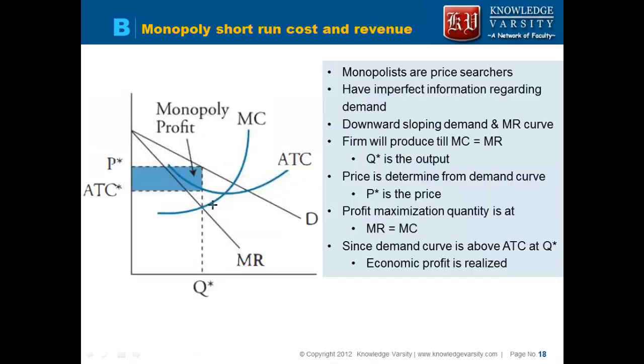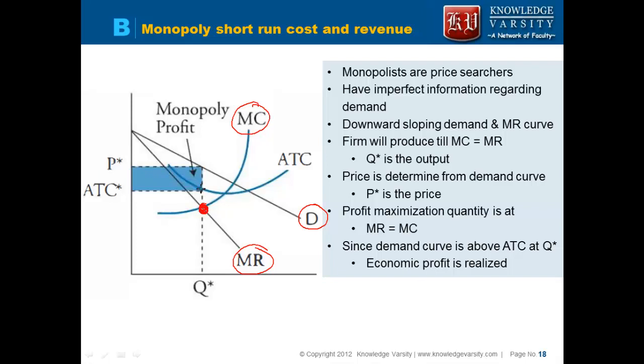So this is a single price. Till what quantity will you produce? You will produce where marginal revenue equals marginal cost. Note that this is your demand curve and this is your marginal revenue curve, right? So this is the quantity you will produce when marginal revenue equals marginal cost. You are not worried about whether the price is equal to the marginal cost or not, right?